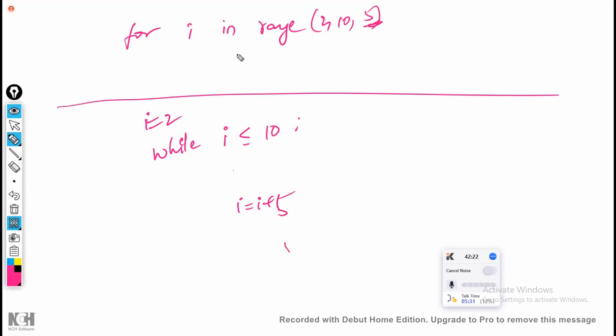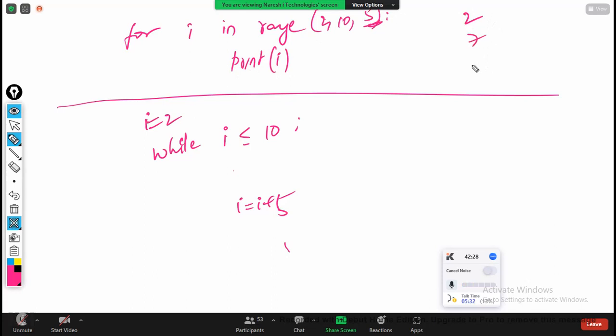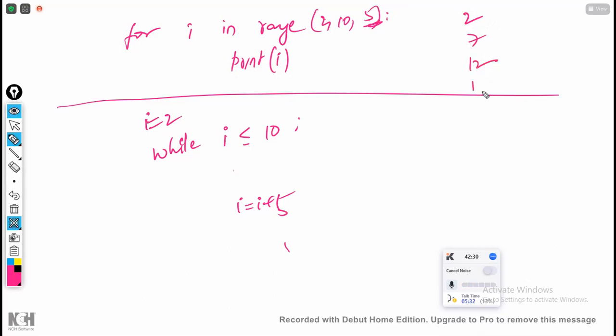This increment you have to write here. Now here, what is the answer? If I ask print i, what is the answer of this one? 2, 7, 12, 17. Right? Every time it is going to add plus 5. First it is going to take 2. After 2, it is going to increase by 5. Now what is the i value? 7. So you take 7. After that it increases by 5, 12. After that it increases by 5, 17. So this is the output of this particular one.